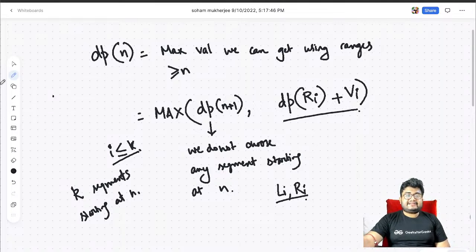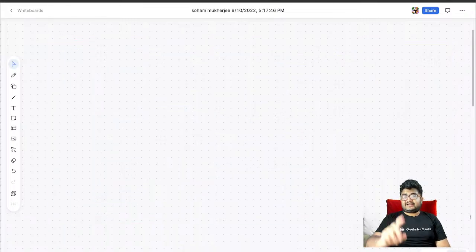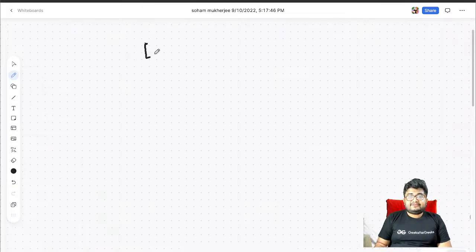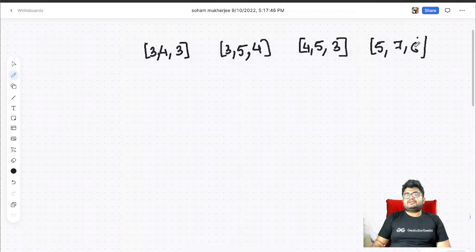Okay. Let's understand this with an example. We'll just understand the state transition with an example, how this works. So let's say we have ranges 3 to 4 with a value of 3. We have 3 to 5 with a value of 4. We have 4 to 5 with a value of 3. We have 5 to 7 with a value of 6. Right. So let's understand this.